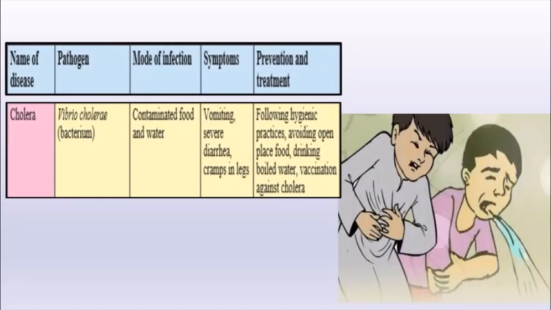Now, cholera is caused by a bacterium, that is Vibrio cholerae. Again, it is caused by contaminated food and water. Now, in cholera, a person suffers from vomiting, severe diarrhea, and even cramps in the legs. How to prevent it? Simply practice hygiene. Proper hygiene is very important. If we have to protect ourselves, it is very important for us to maintain hygiene. Also, please avoid eating food from outside or drinking outside water. A person should always consume boiled water, and even a vaccination for cholera is available.